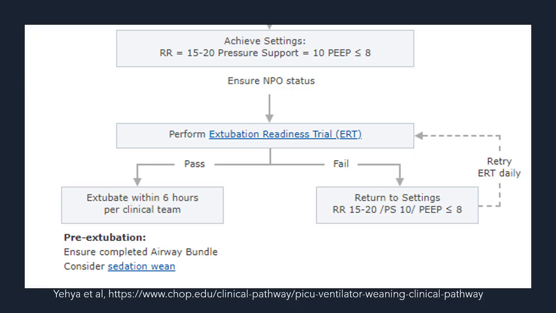So now if the patient is passing your weaning test and you are able to reduce the respiratory rate to around 15 to 20 and pressure support to around 10 with a PEEP of less than 8. If you want to give dexamethasone, yes, you can give, especially if the patient is at high risk for post-extubation laryngeal edema, like prolonged ventilation or multiple re-intubations, or you are suspecting an injury has happened. If the patient is ready, do an extubation readiness trial, which I will be discussing in a moment. If the patient passes, extubate within 6 hours. If the patient fails, then return to the previous settings and try your extubation readiness trial every day, every 24 hours.